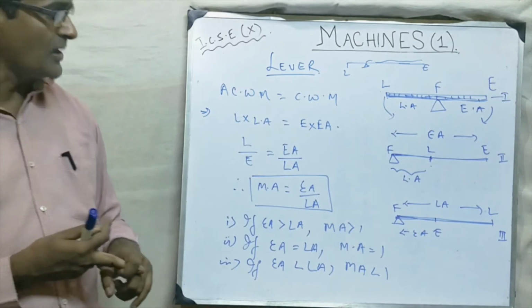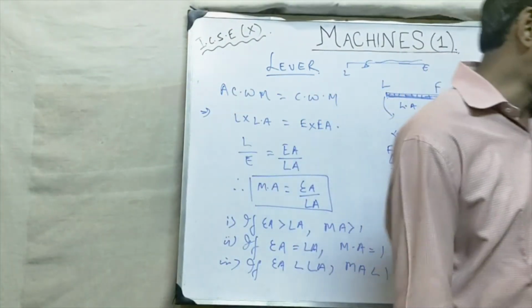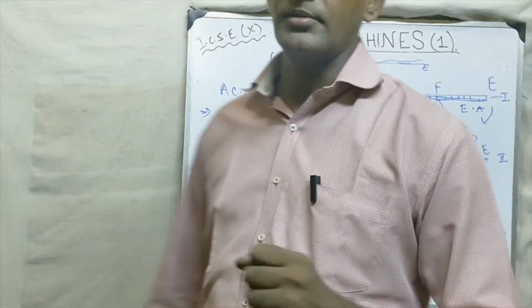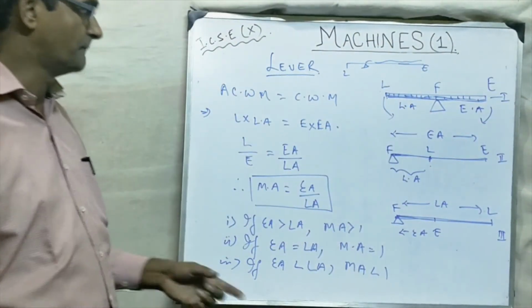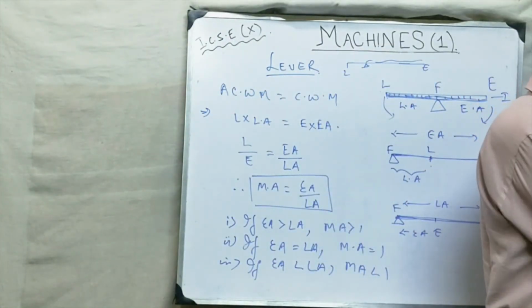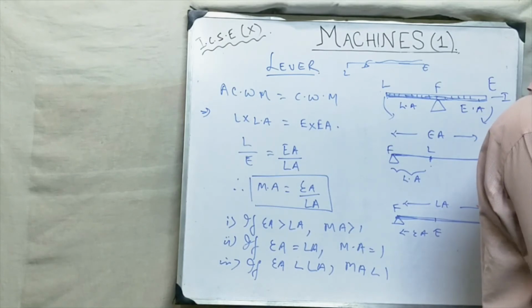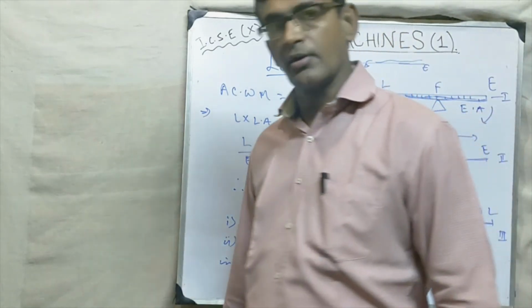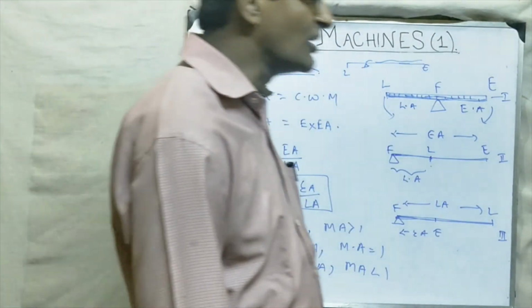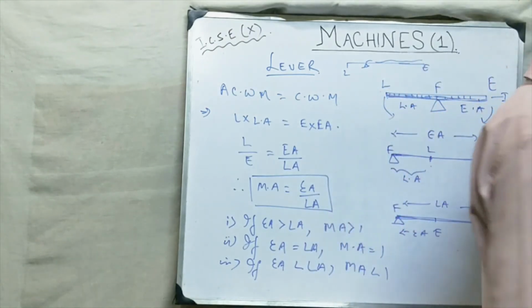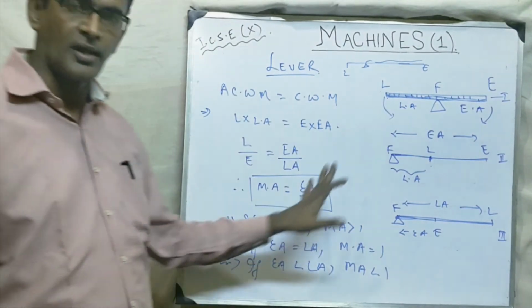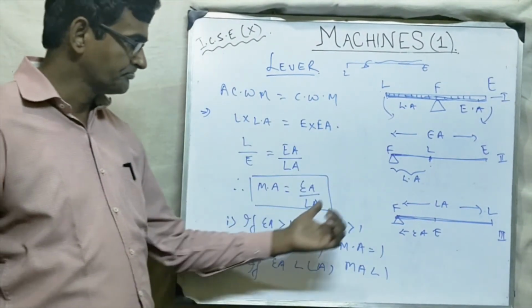Okay. See the examples of class 1 lever. You have studied the examples of class 1 lever: pliers, seesaw, nutcracker. These are the examples of class 1 lever. Please find it from the book. Class 2 levers. Now what is happening for class 2 lever? In class 2 lever, we also have many examples like the wheelbarrow, bottle opener, nutcracker. These are examples of class 2 lever. And class 3 lever, we have the foot pedal, knife, sugar tongs. These are the examples of class 3 lever. Okay, you can see these examples from a book. Achha.